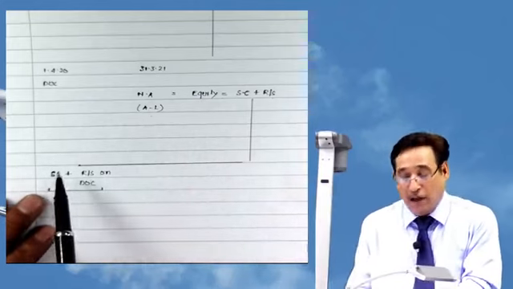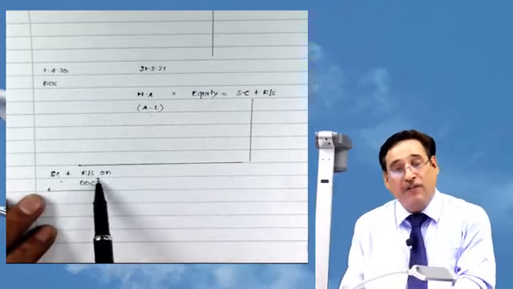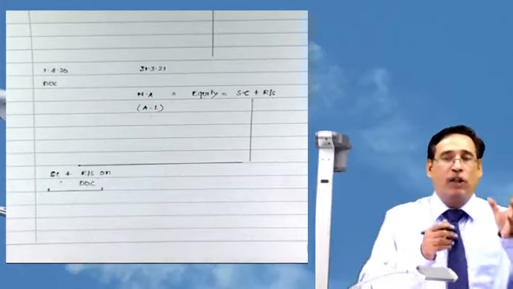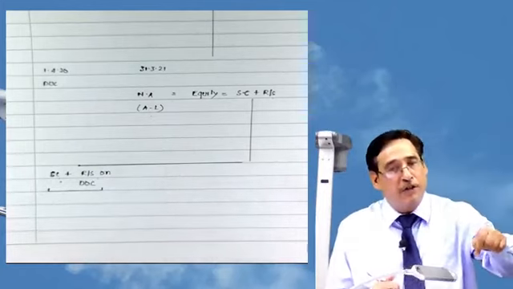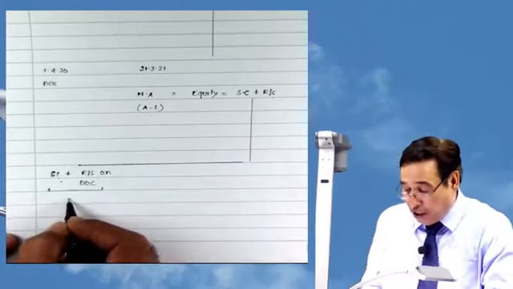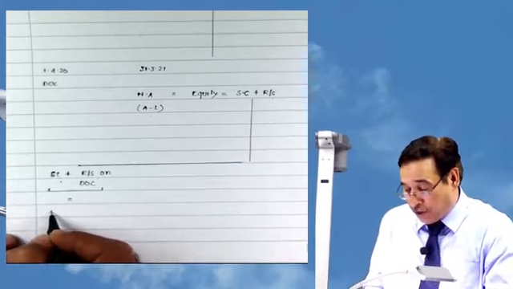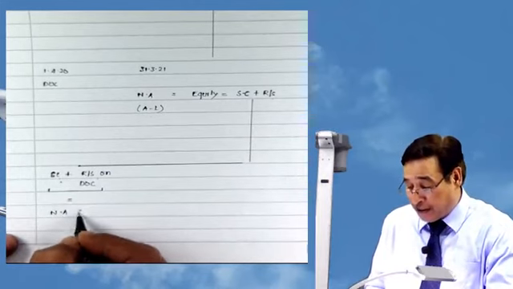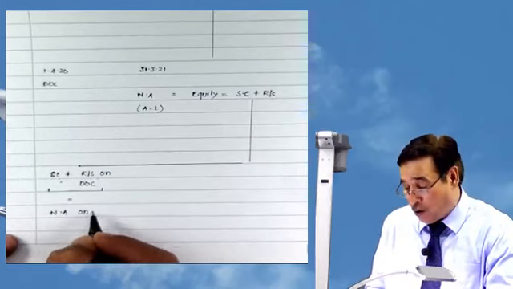Share capital plus reserve and surplus on the date of control will be equal to net assets on the date of control. Do you agree with me? This will be net assets on the date of control.